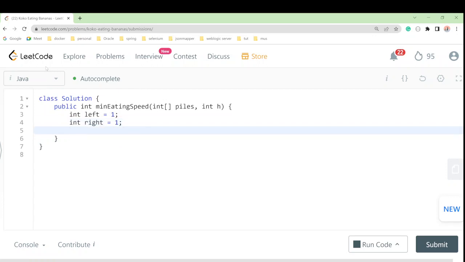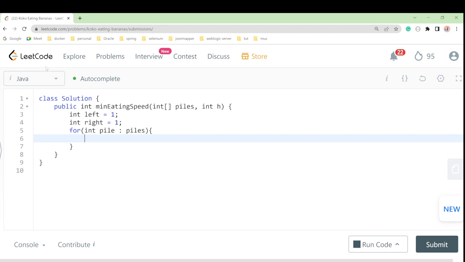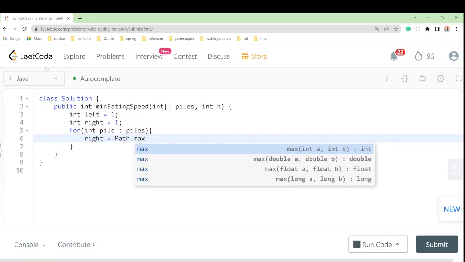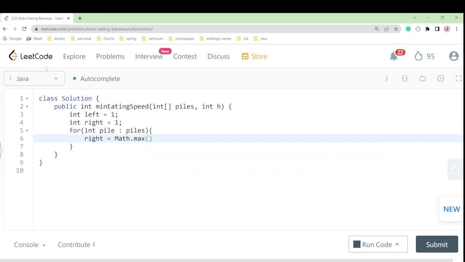How will we find this max one? We know that we have to move through the piles, so we will have int pile, and we'll iterate over the piles like this, and we have a math function. So I'll take right equal to Math.max, and then we'll pass two things: the first we will pass our right, and another we will pass pile. So we will get our left at 1 and right at max.